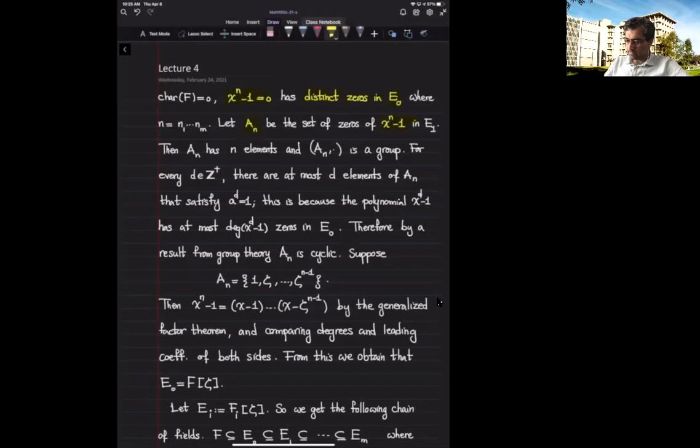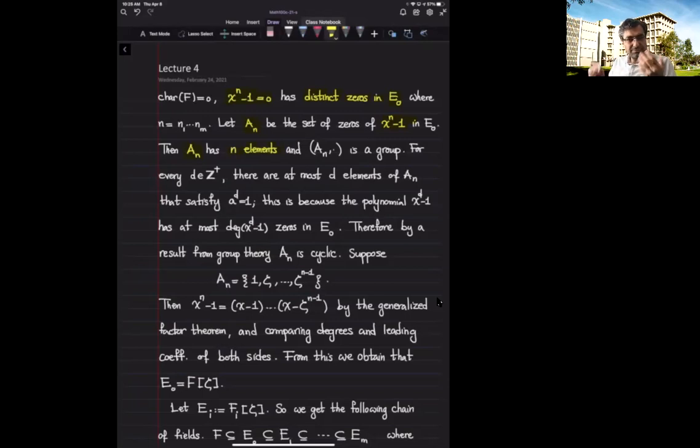Now let A sub n be the set of zeros of this polynomial in E sub 0. By what we discussed, this set has n elements. And what is clear is that if I take two zeros of this polynomial and multiply them, I get another zero of this polynomial.